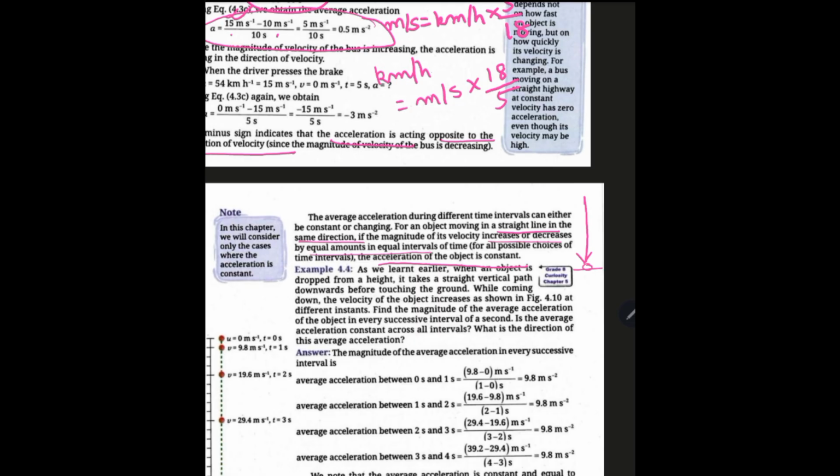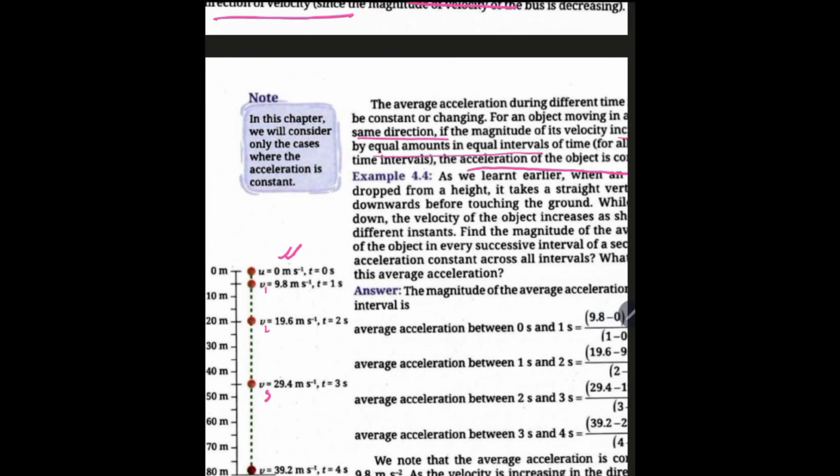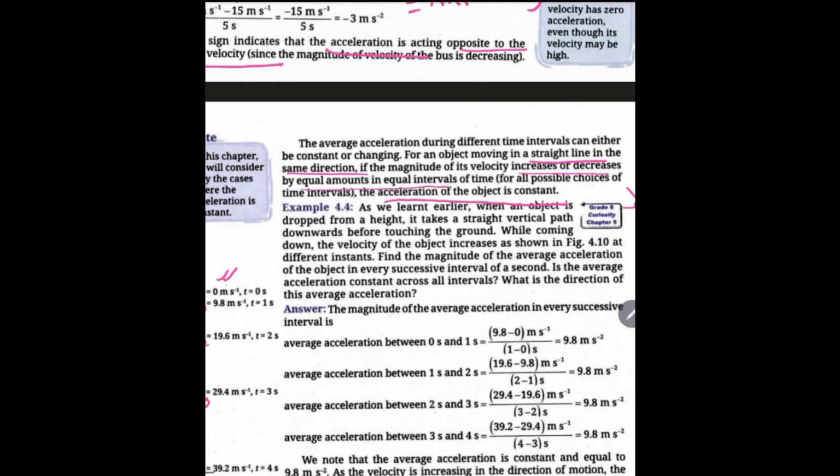Now, while coming down, the velocity of the object increases. So this we can see here, it was u is equal to 0. Now the velocity say v1, here v2, here v3. We are seeing the value is going on increasing. So while coming down, remember, the velocity of the object increases at different instants.